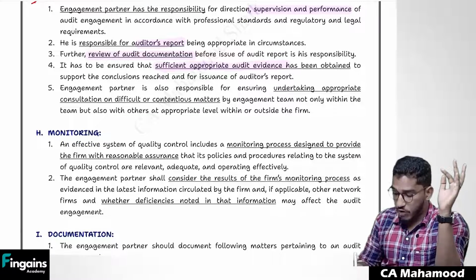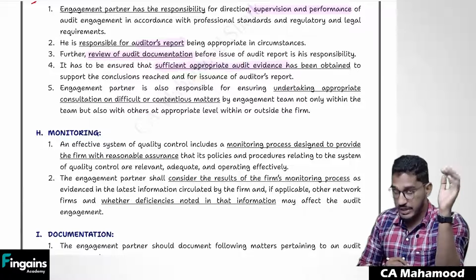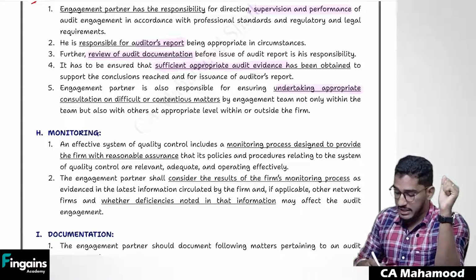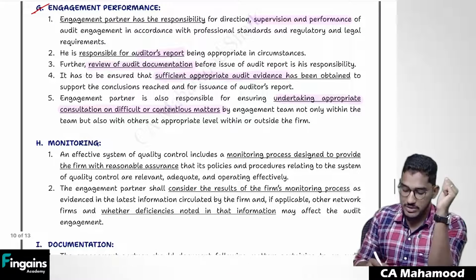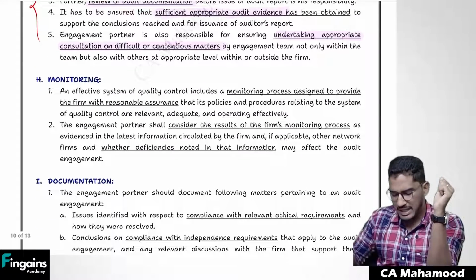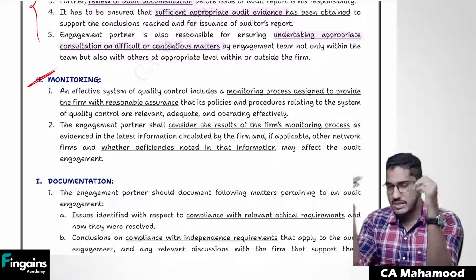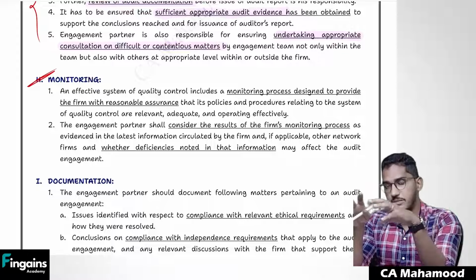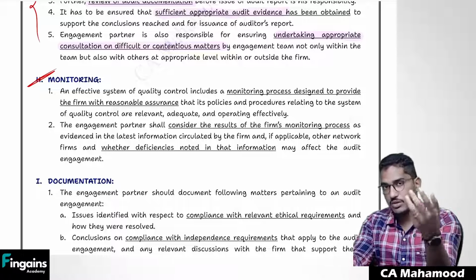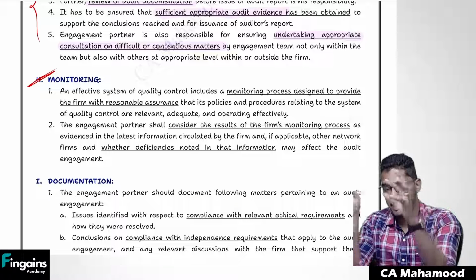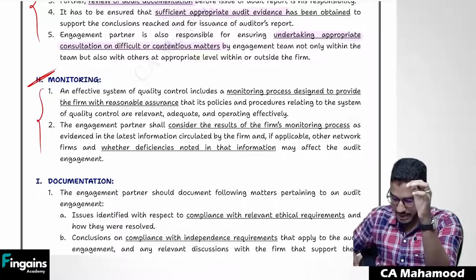And you have to check whether your engagement team has maintained proper documentation or not. You should check whether they have obtained sufficient and appropriate audit evidence or not. And as I have told, if there is any difficult matter, whether consultation has taken place or not. So these steps you have to follow when the engagement is getting performed. And finally, monitoring you have to do the same way as SQC1: whatever policies and procedures you have implemented for quality control in audit, whether those policies are complied with or not, is there any requirement to update them, are there any deficiencies. This monitoring also should happen.